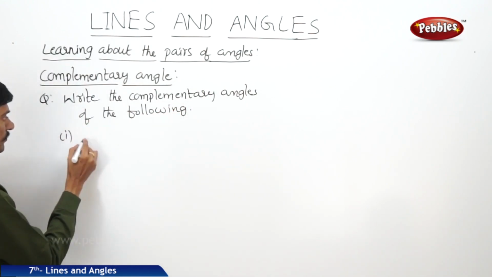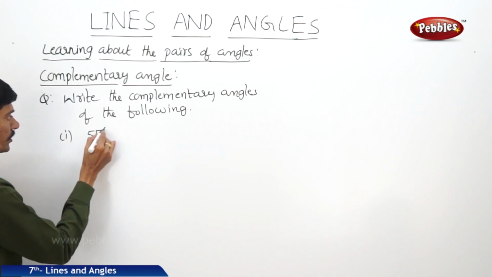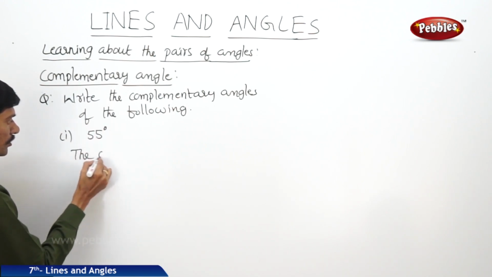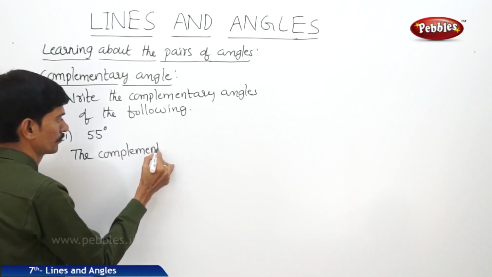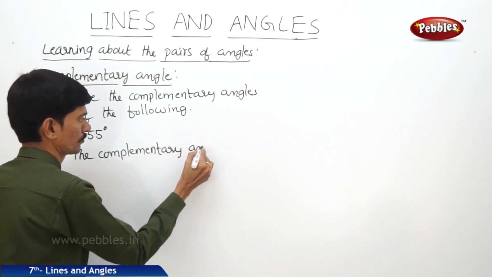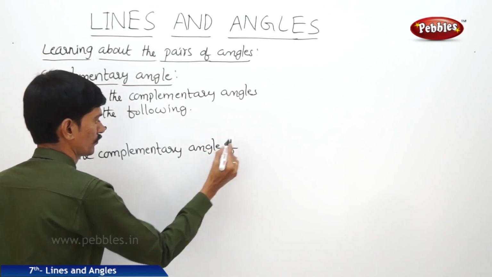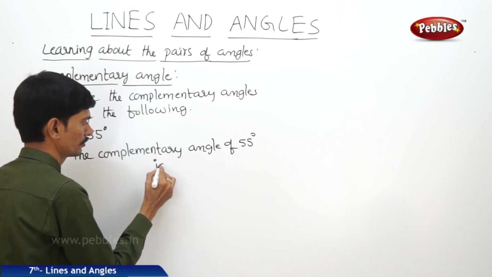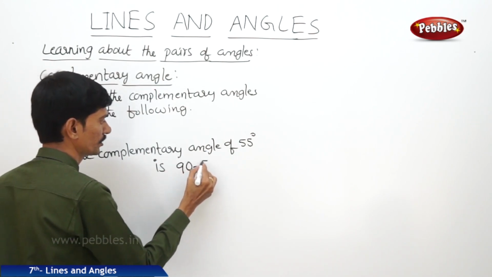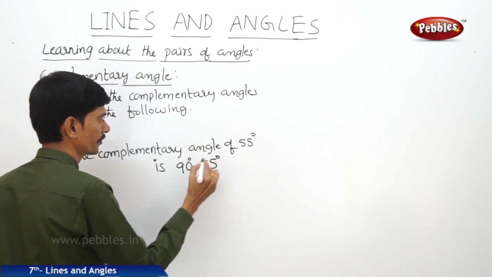First one is 55 degrees. The complementary angle of 55 degrees is 90 minus 55 degrees. 90 degrees minus 55 degrees.